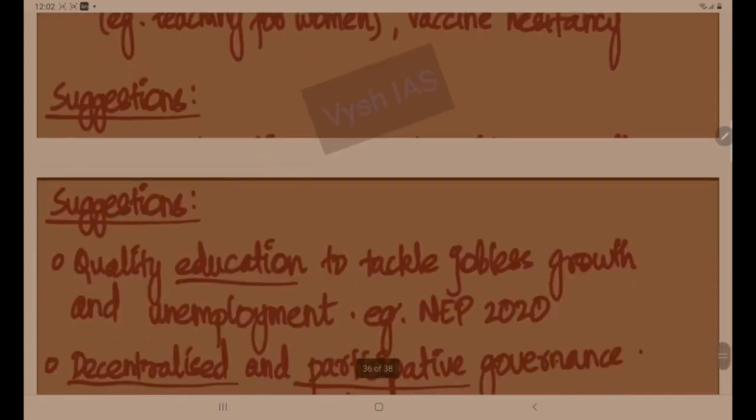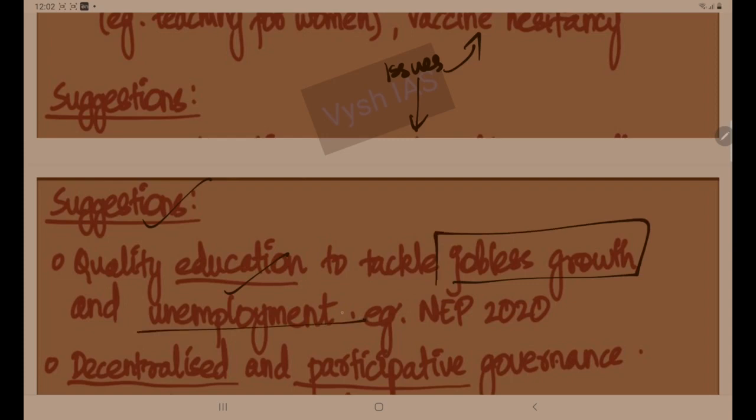Then moving on to the suggestions. Suggestions are the way forward. Whatever issues you haven't covered in the body part, you can cover in the suggestions, in a suggestion-like approach. See, education was not covered in this answer. So in suggestions you can give it as an issue and a suggestion: quality education to tackle jobless growth, this is a keyword. Then unemployment; these points we haven't written here. Writing it in both the body and suggestion parts would be repetition, so you can write it in either part.